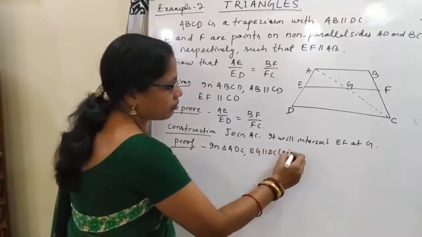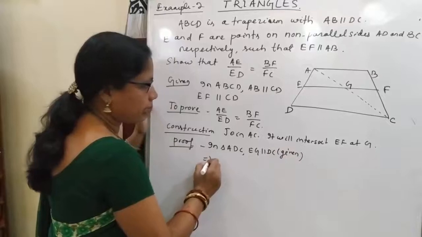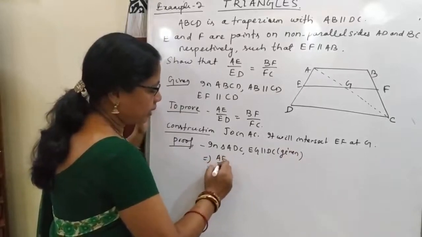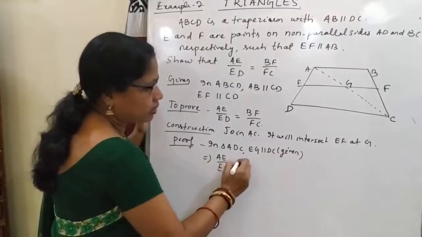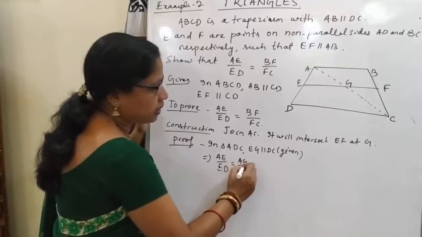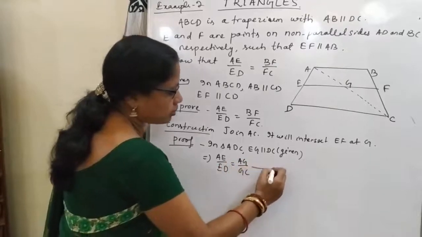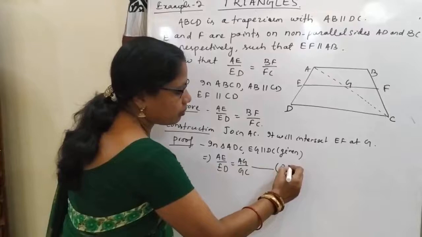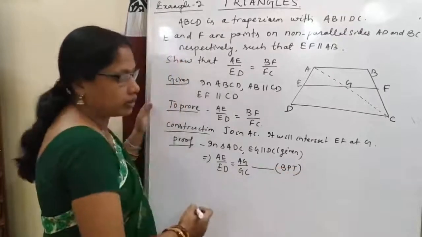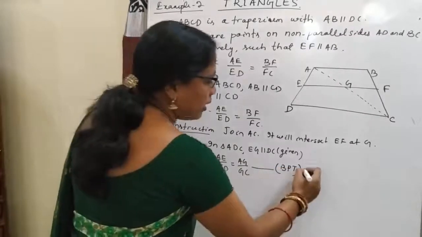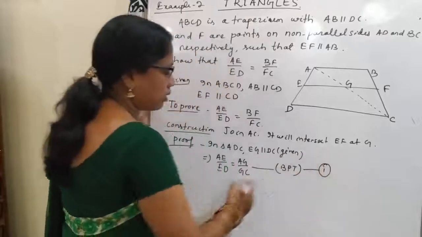So this implies AE by ED is equal to AG by GC. So this is due to the basic proportionality theorem. So let this be our equation 1.